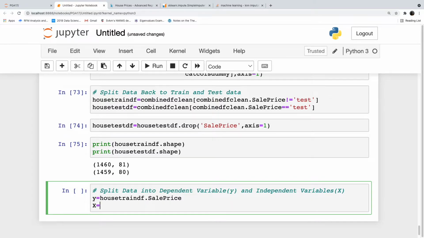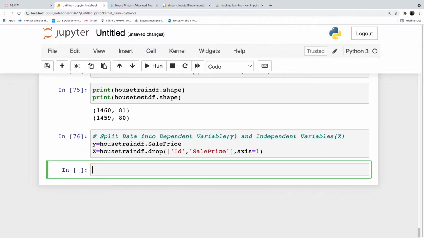X is equal to house_train_df.drop. We have to drop two columns. One is the ID column, the second one is the sale price column, axis is equal to 1.